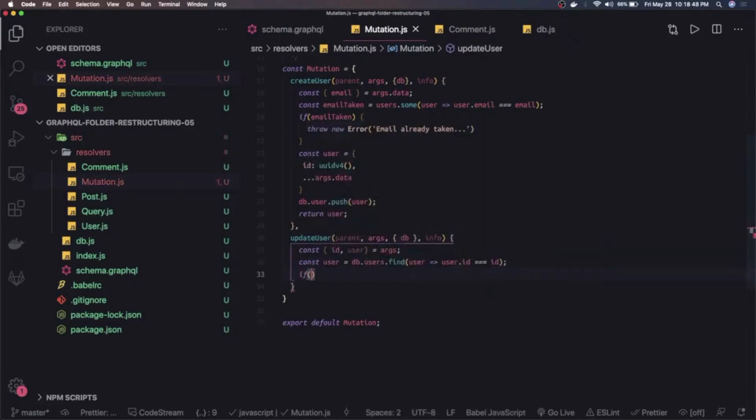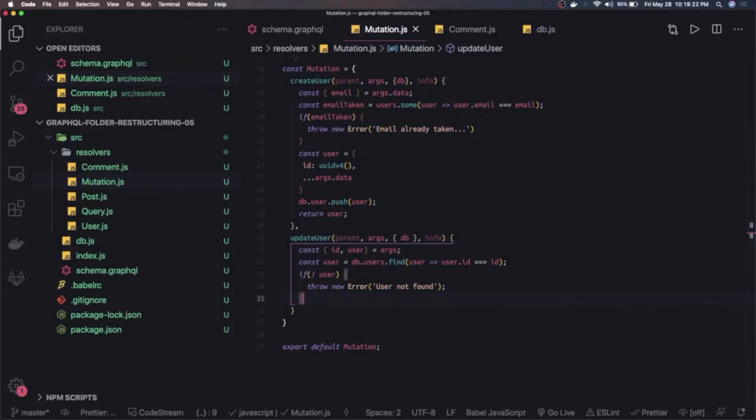But if this user is not there, that means we throw a new error, and that error will be user not found. Okay, now if we are able to find the user, we can update the user with a new email or something like that.